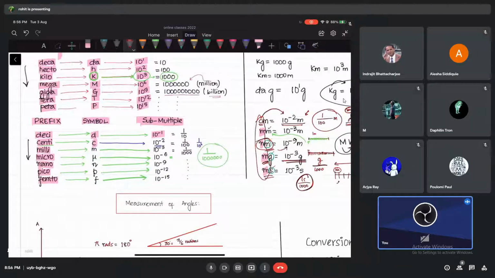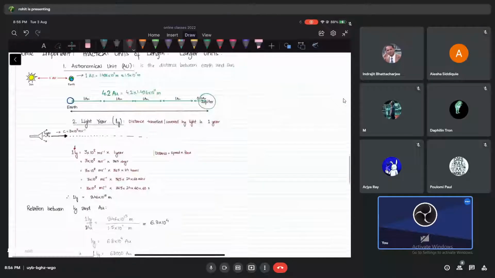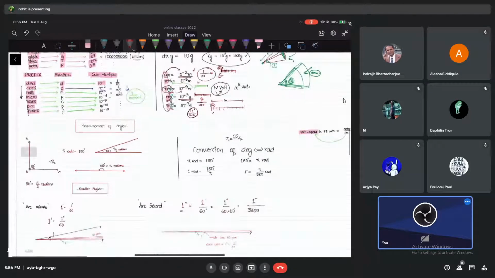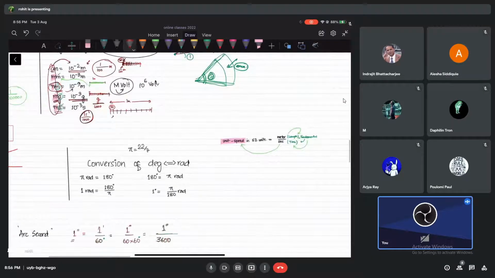I'll just do one more topic very quickly, then I'll stop for today, I think. So measurement of all this also we have to do. Measurement of angles I've already talked, conversion I've talked, but I've not talked about measurement of small angles. Now this is important. I'll give you some work based on this.